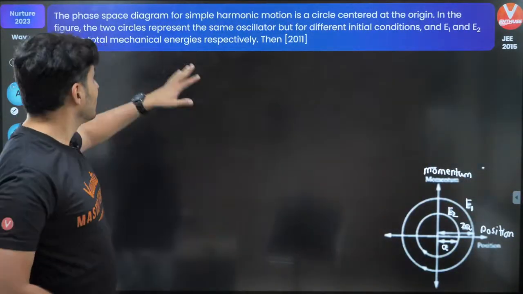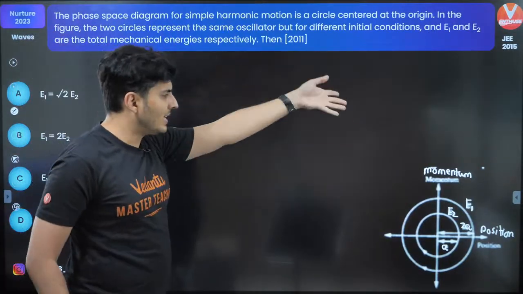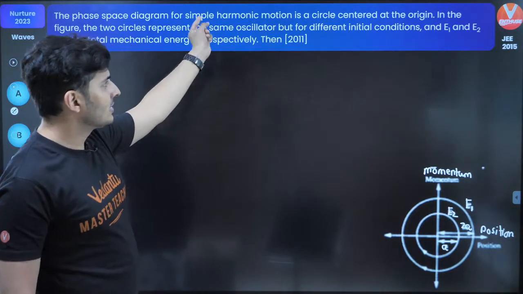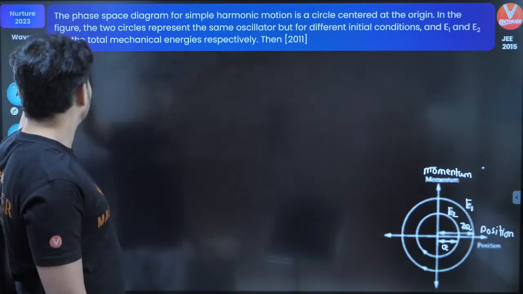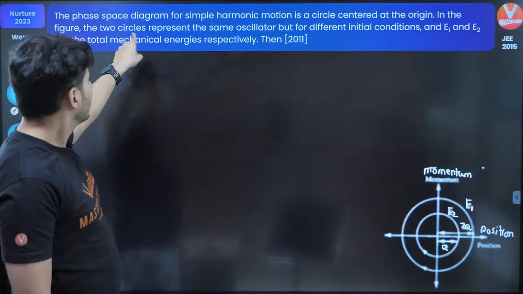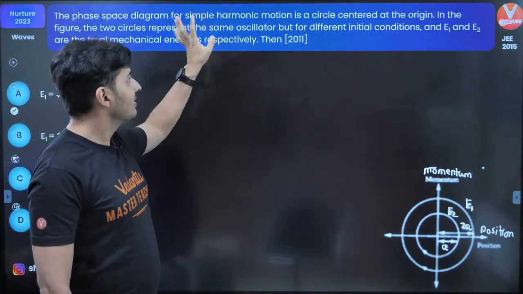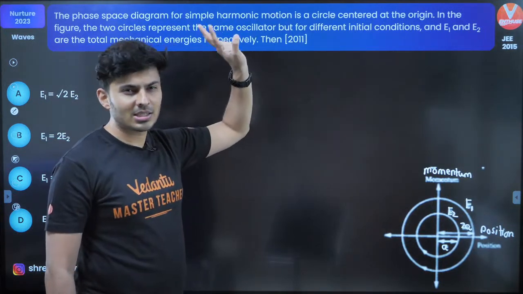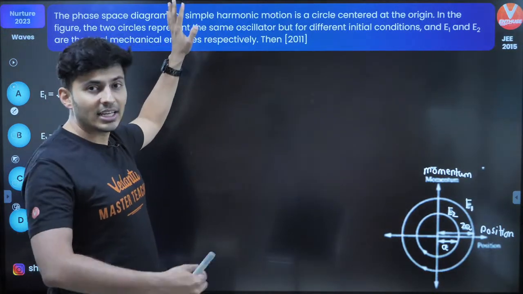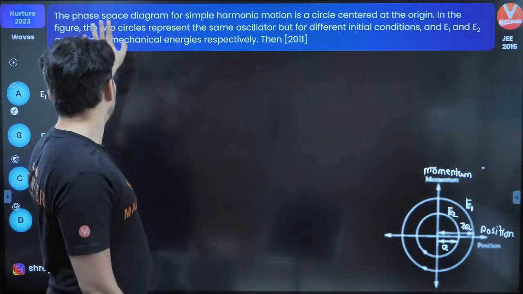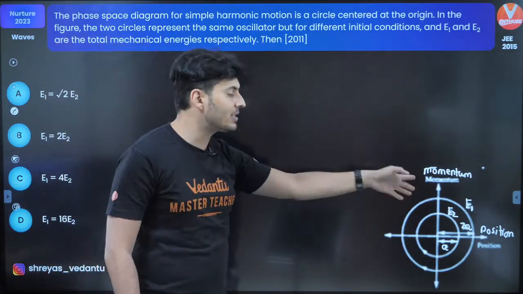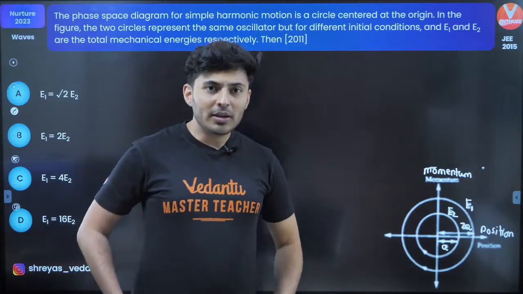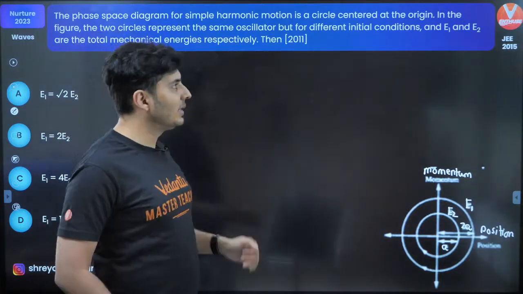Cool. Now the question is, there is a phase space diagram, a momentum versus position diagram, and it is looking like a circle with its center at the origin. The two circles represent the same oscillator, very important, but different initial conditions. Something is different, so the initial conditions are different. E1 and E2 are the total energies respectively. So what is the question? The question is, what is the relationship between the energies?